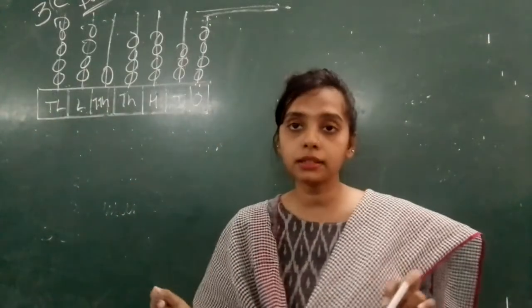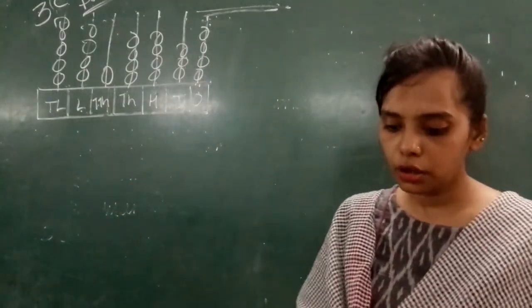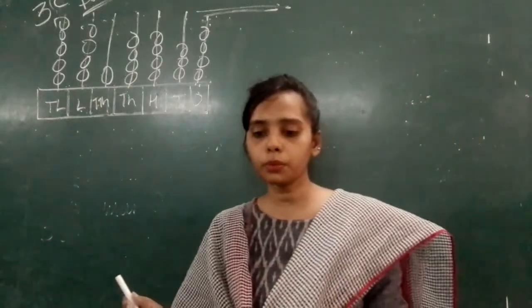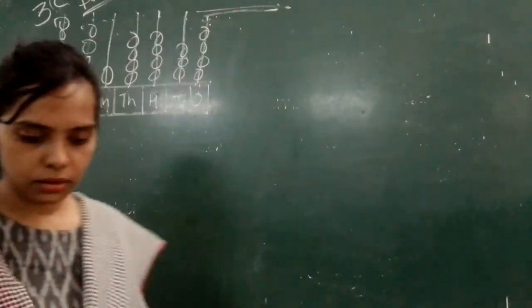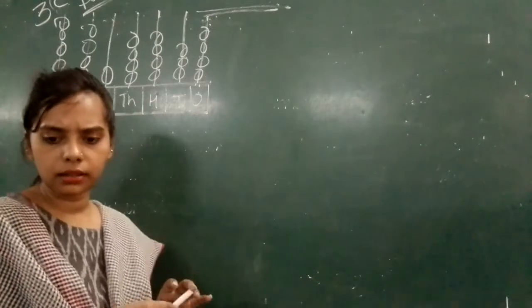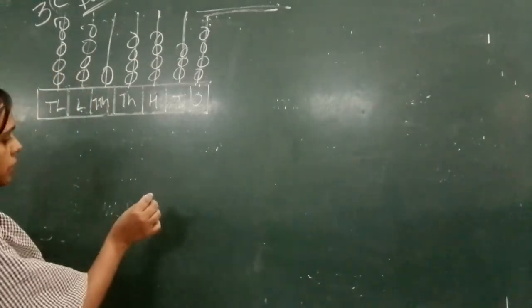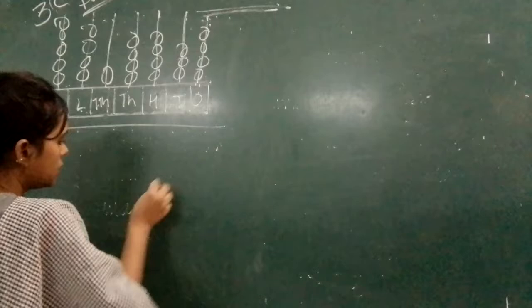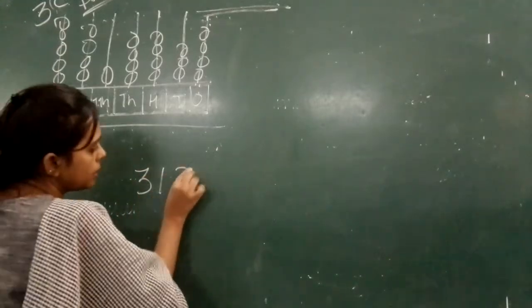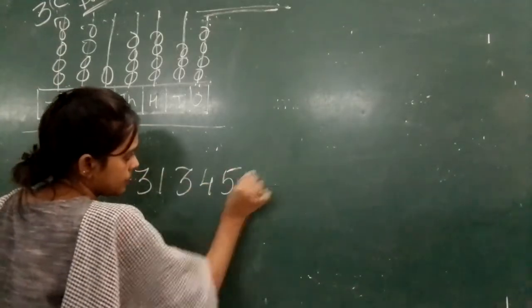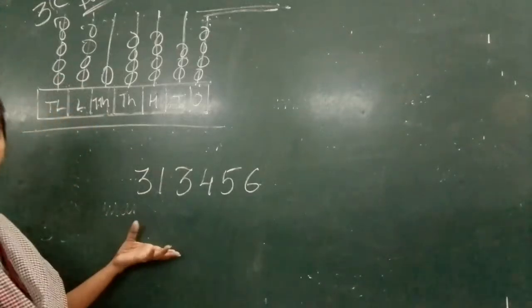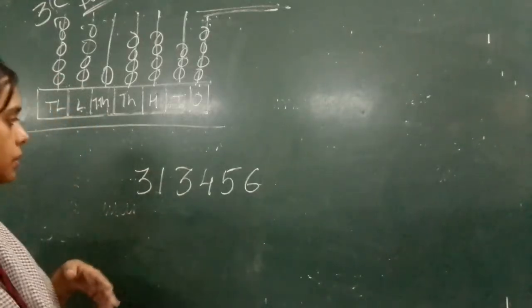I hope you have written this. Now we will start with reading numbers. Now I'll just write down a number so that let's see whether you can read or not. Just putting any random number. How will you read this number?